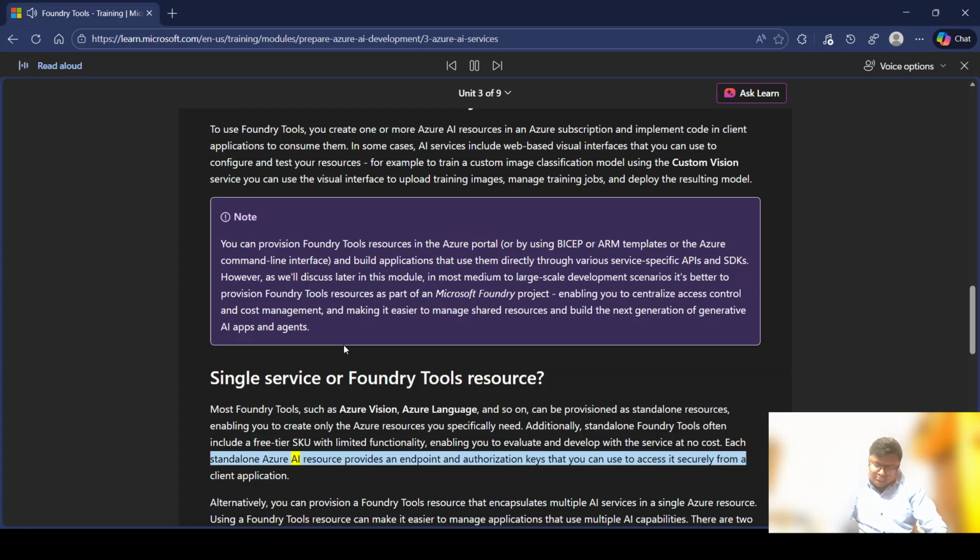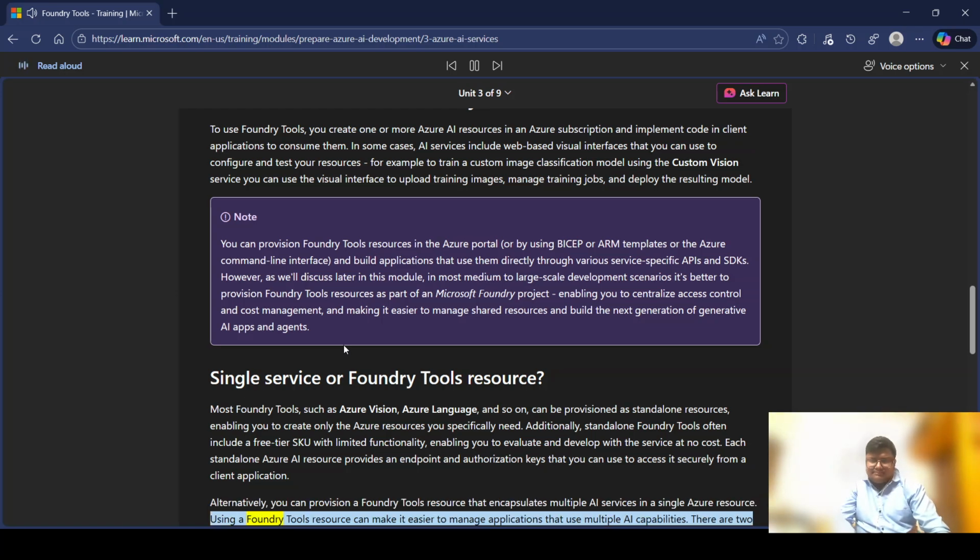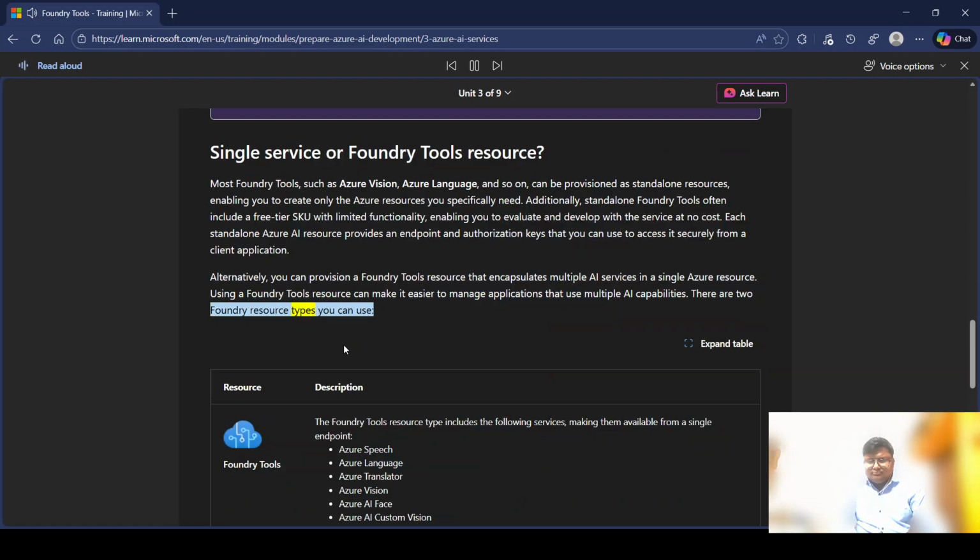Each standalone Azure AI resource provides an endpoint and authorization keys that you can use to access it securely from a client application. Alternatively, you can provision a Foundry Tools resource that encapsulates multiple AI services in a single Azure resource. Using a Foundry Tools resource can make it easier to manage applications that use multiple AI capabilities. There are two Foundry resource types you can use.